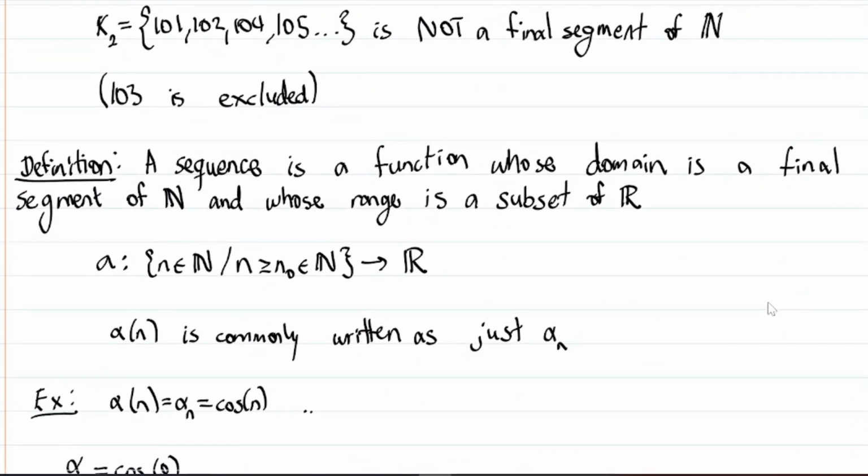So now that we understand what a final segment of the natural numbers is, we're going to use this in defining a sequence. And a sequence is actually simple. It's a function whose domain is a final segment of the natural numbers and whose range is a subset of the reals. So its codomain is the reals, okay? And our function is going to be a, right? So this is just a final segment of the natural numbers, and this is to the reals. And a of n, right, which is function notation, is just commonly written as a sub n, okay? This is a notational choice.